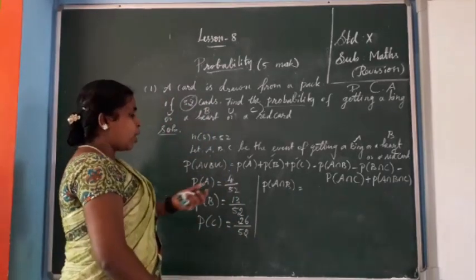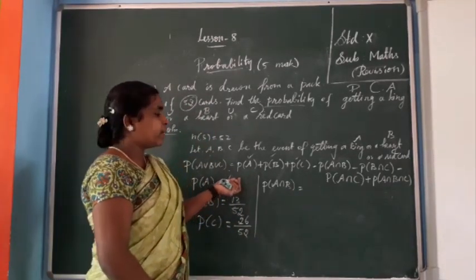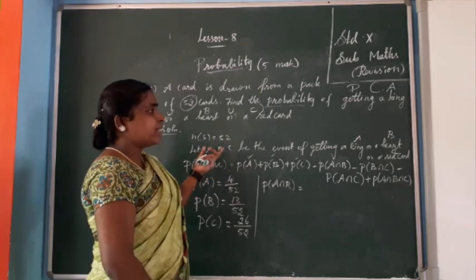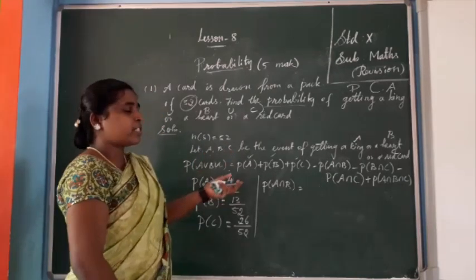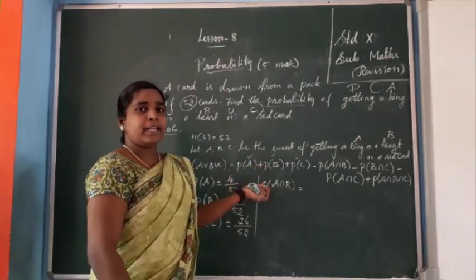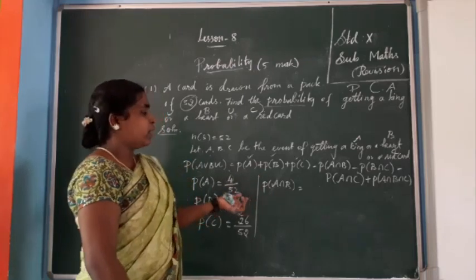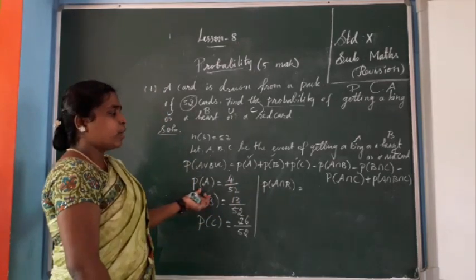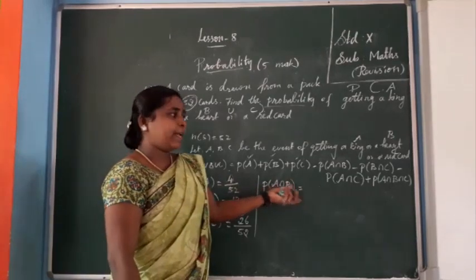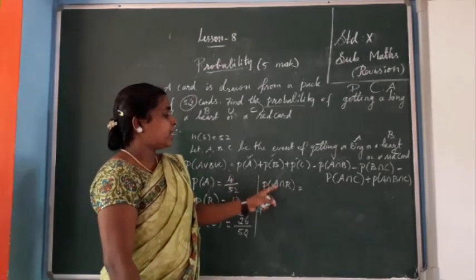So A in this card problem, that's why I am writing directly. Some other problem, if the set is there, you want to write one by one. First A intersection B, n of A intersection B, next P of A intersection. Here we can write shortly, that's why I am writing. P of A intersection B equal to, first A intersection B.